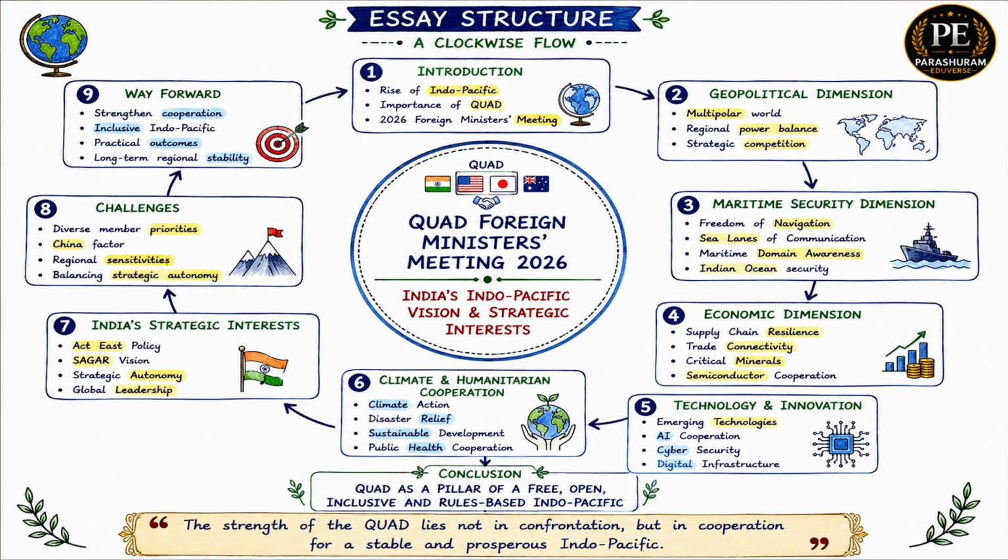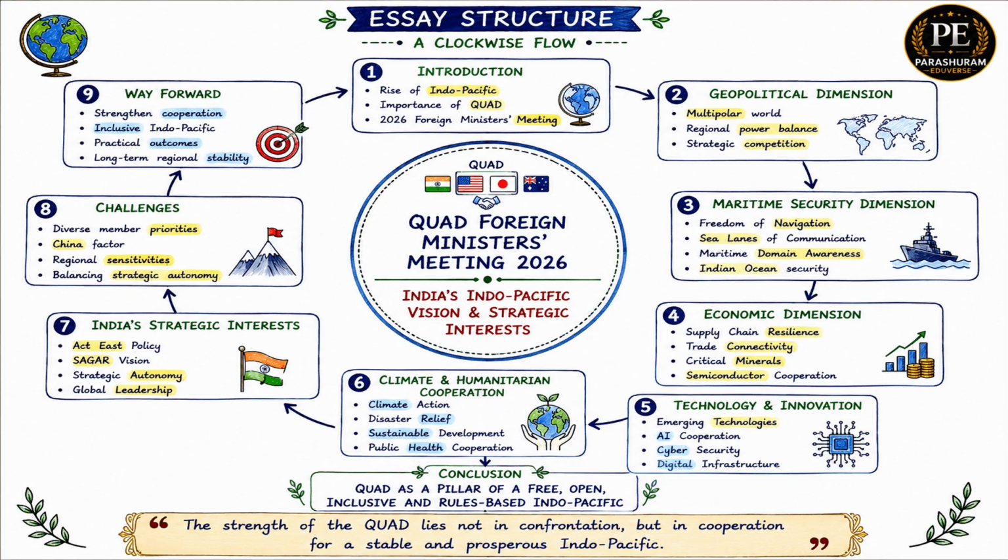Next comes maritime security and freedom of navigation. This is one of the most important sections because the Indo-Pacific is primarily a maritime region. Important points include freedom of navigation, sea lanes of communication, maritime domain awareness, Indian Ocean security. After security comes the economic dimension. We discuss supply chain resilience, trade connectivity, critical minerals, semiconductor cooperation.